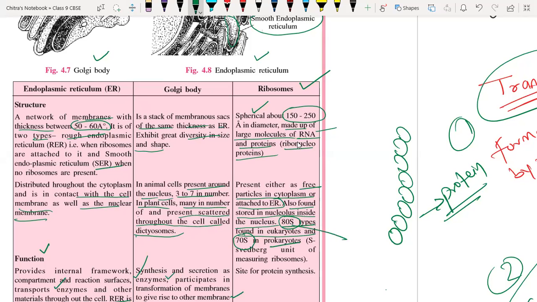So 80S and 70S are the two main types of ribosomes. 80S are present in eukaryotic cells and 70S are present in prokaryotic cells.